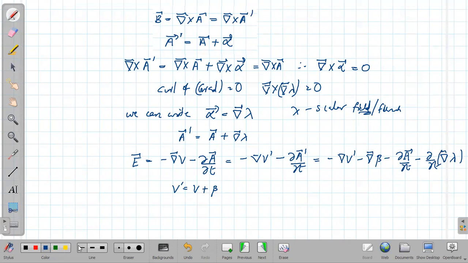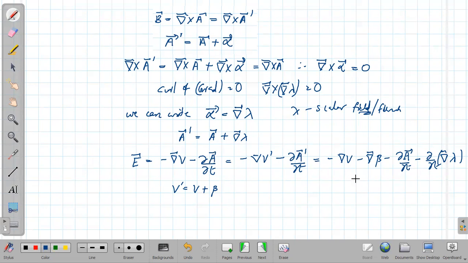Sorry, there is one small correction required here. What I have done is I have substituted V prime is V plus beta and A prime is A plus del lambda in this particular step. So we can write minus del V prime as minus del V minus del beta, and minus dou A prime by dou t is minus dou A by dou t minus dou by dou t of del lambda. Now this must be equal to minus del V minus dou A by dou t.